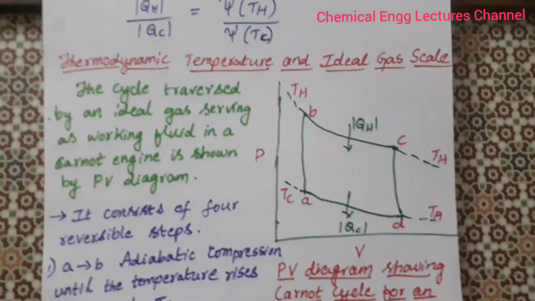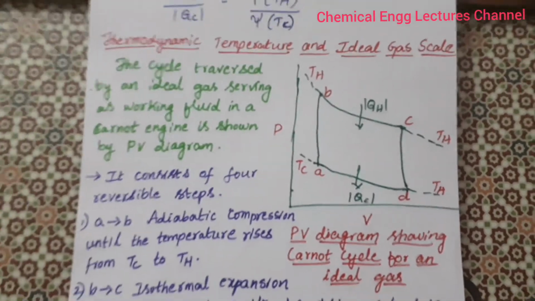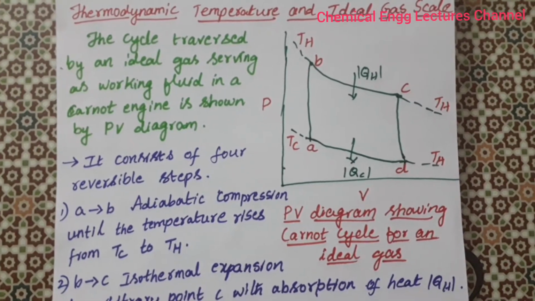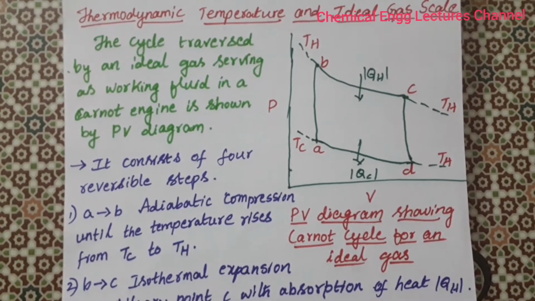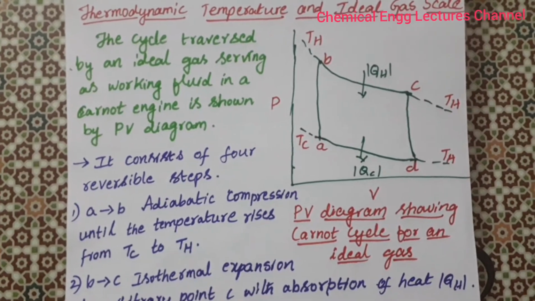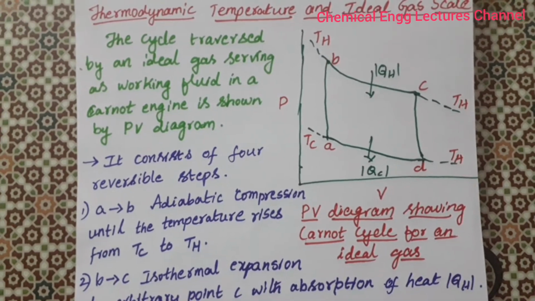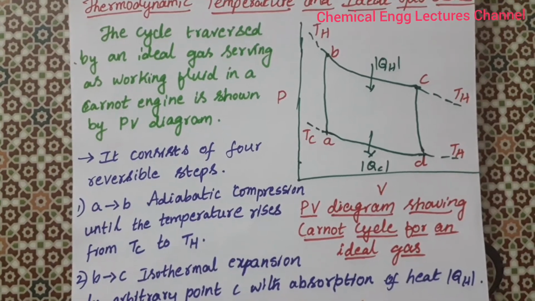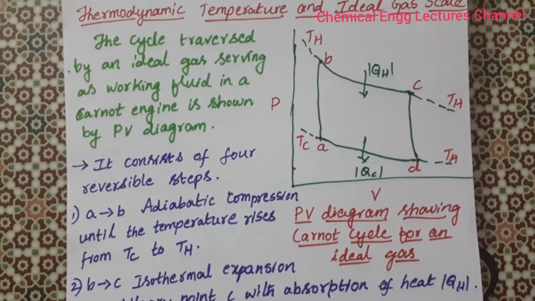The next topic is thermodynamic temperature and ideal gas scale. Here you can see the PV diagram, which is showing the Carnot cycle for an ideal gas. So it's a P versus V diagram. Here you can see 4 lines, that is A, B, B, C, C, D and D, A, which will be transferring heat, and also which are 2 adiabatic processes and 2 isothermal processes. The cycle is traversed by an ideal gas serving as a working fluid in the Carnot engine. It's shown in the PV diagram.